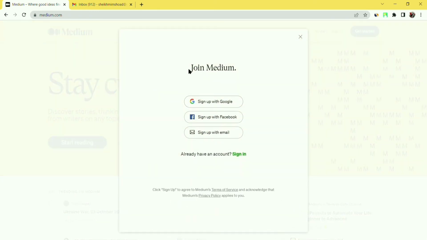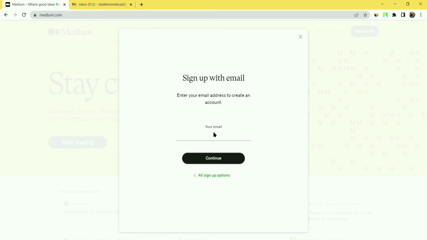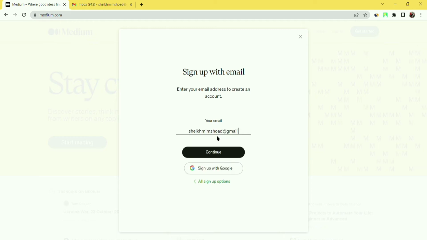I have used a VPN, and if I go to get started, it shows join Medium, with options to sign up with Google, Facebook, or email. I will choose email. I have given my name and clicked next.